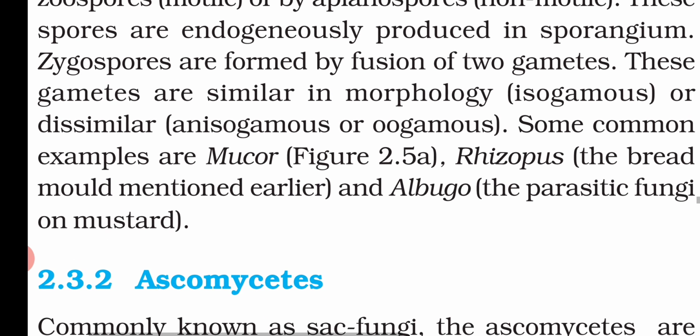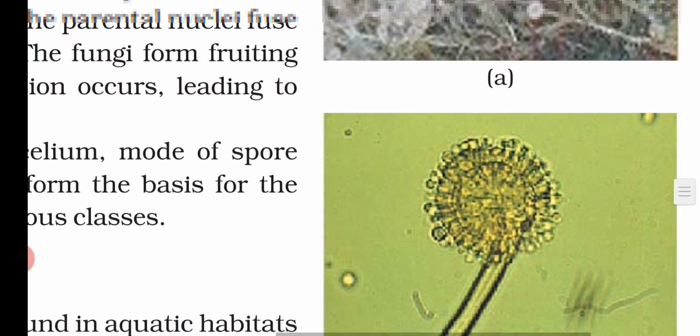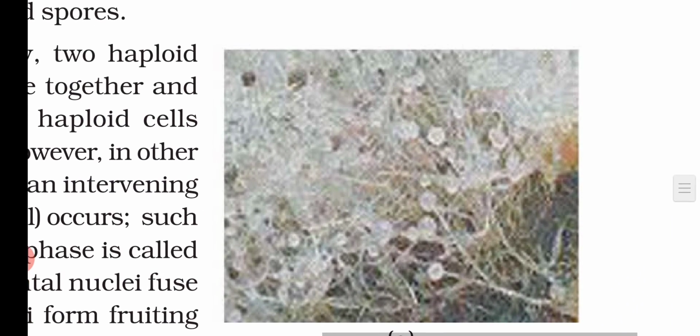Now some common examples are Mucor, Rhizopus and Albugo, which is found basically on mustard. Now the diagram of Mucor is this.